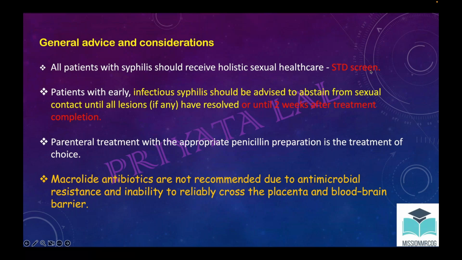And in early infectious syphilis, they are usually required to abstain from sexual contact until the lesions are resolved and for 2 weeks after treatment completion. This part is important because this is asked in Part 2 questions also. After treatment, how long the person has to abstain: that is 2 weeks after complete treatment. Even in the Part 3 task, you have to explain to the role player how long abstinence is required. So this part is important to learn.